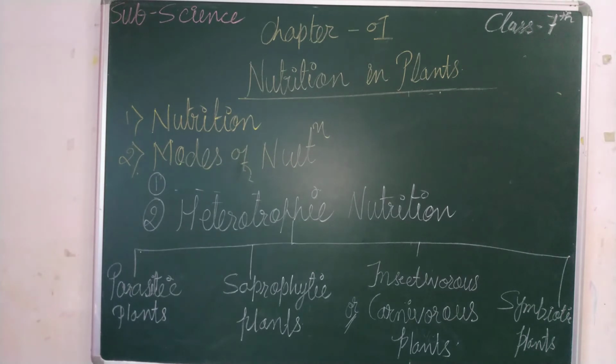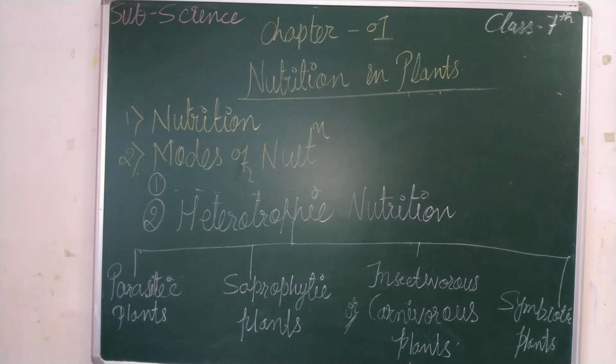Saprophytes secrete digestive juices on the dead and decaying matter and convert them into a solution, then absorb the nutrients from it. Now see how clever they are. What are they doing? They are secreting digestive juices on the dead and decaying matter itself and converting it into a solution. Then they are absorbing the nutrients from it.